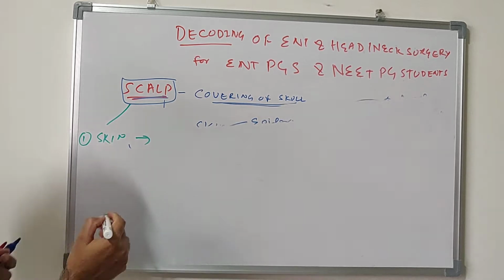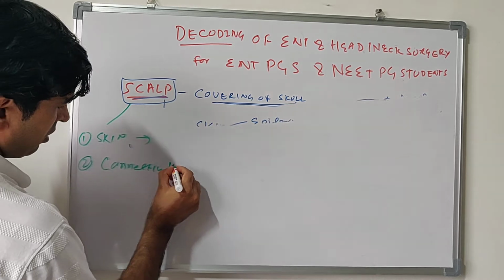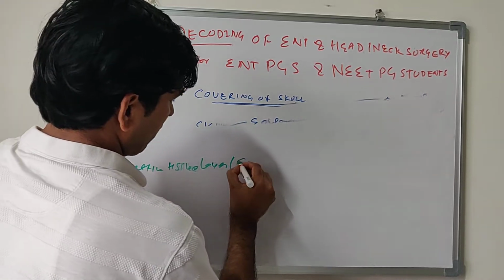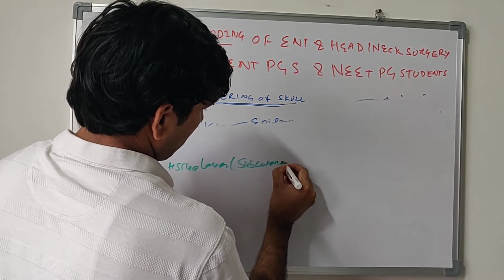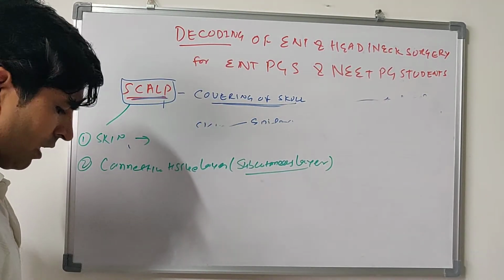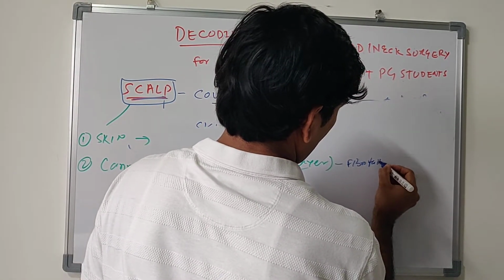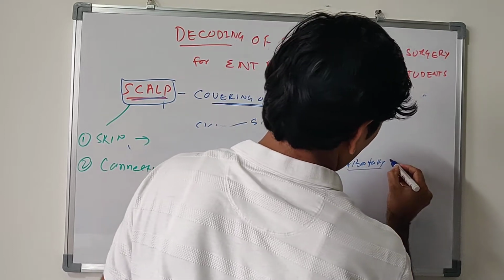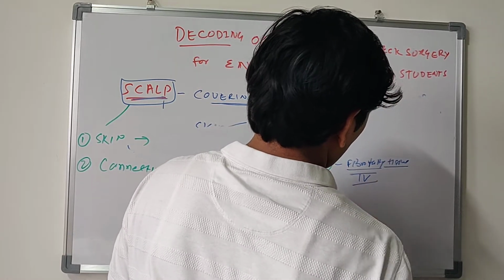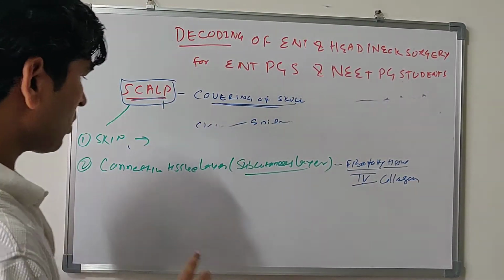Now talk about the second layer, the connective tissue layer. This is the subcutaneous layer, and this is a fatty layer. It is made of fatty tissue and fibrous tissue, fibroblasts and other connective tissue, mainly collagen fibers.